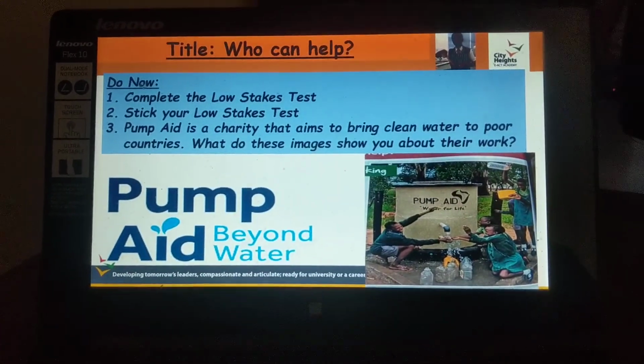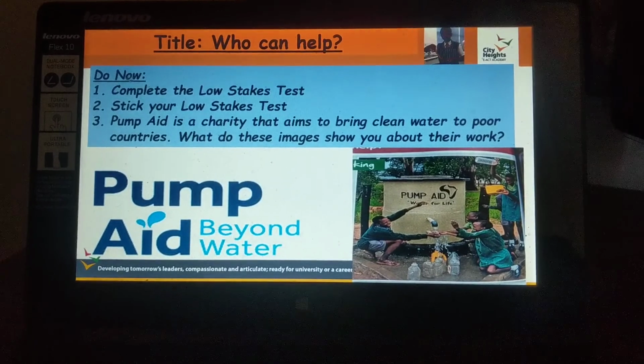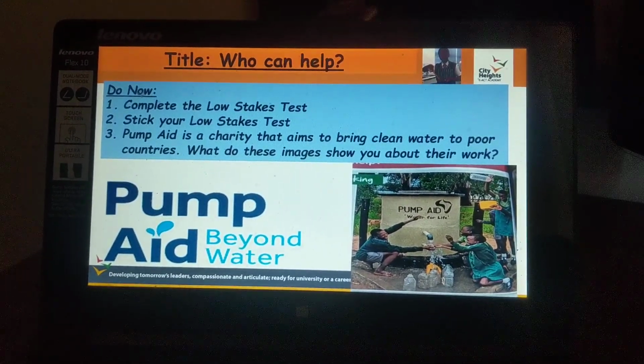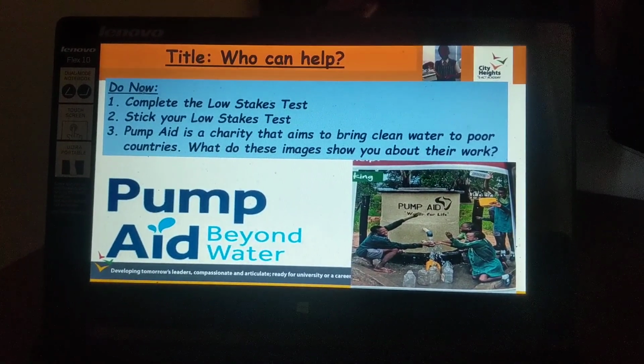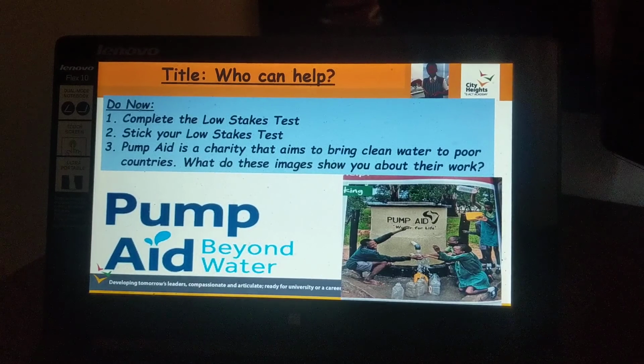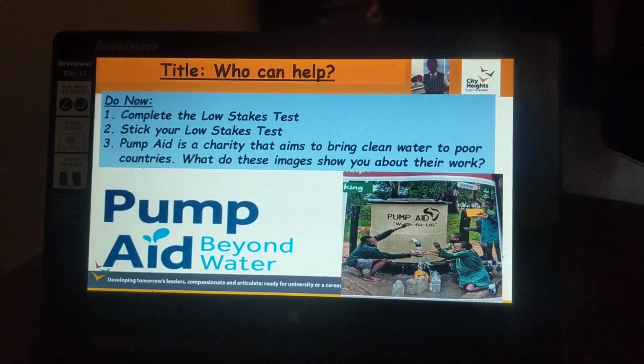Welcome to Citizenship. Today's lesson we are going to look at which organizations in particular we have in the world, and especially in the international community, that help countries that are going through high levels of poverty, debt, famine, high levels of refugees, etc. So what kind of organizations today support with that?